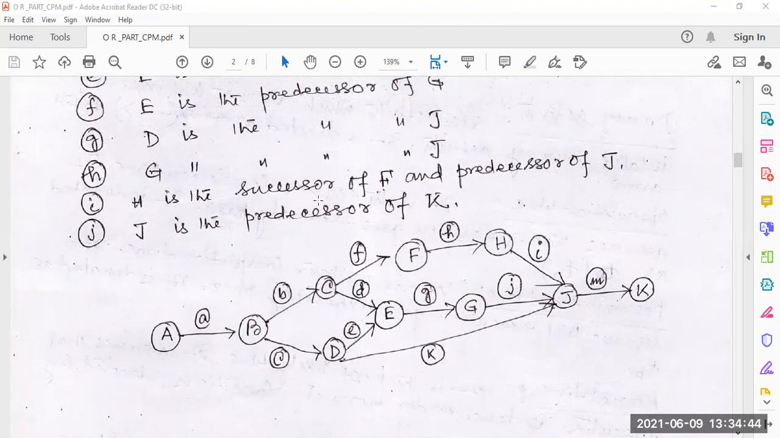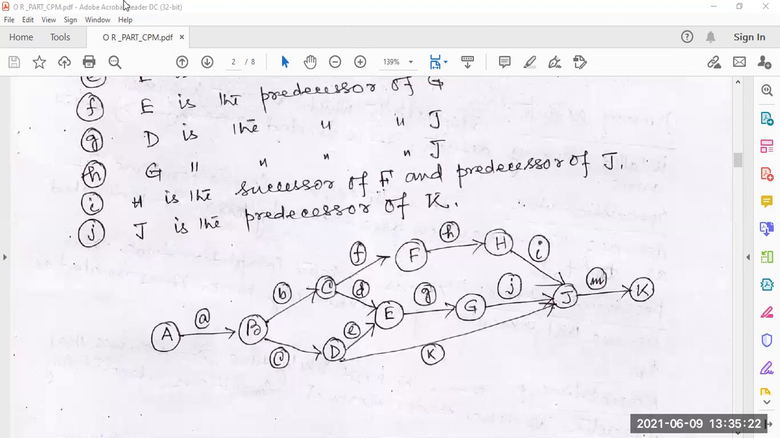Now H is the successor of F. So from F there is a path to H. So H is the successor of F, and F is the predecessor of H. And H is the successor of F and predecessor of G. So H is the successor of J. That means J is ahead of H. J is the predecessor of K. So there is a path J to K.